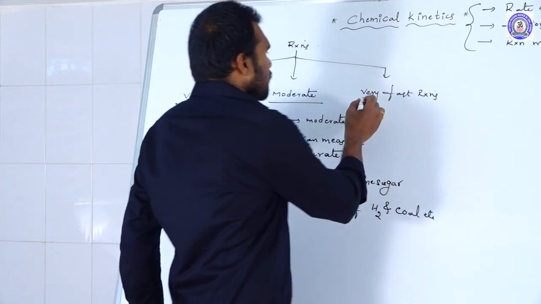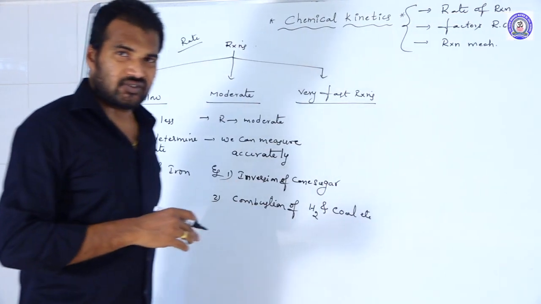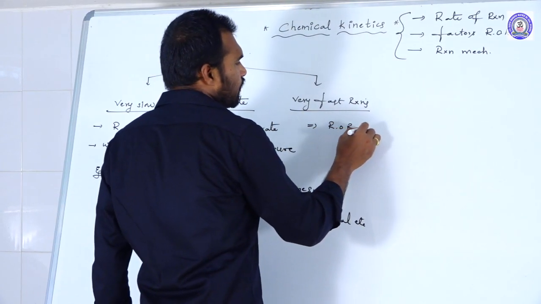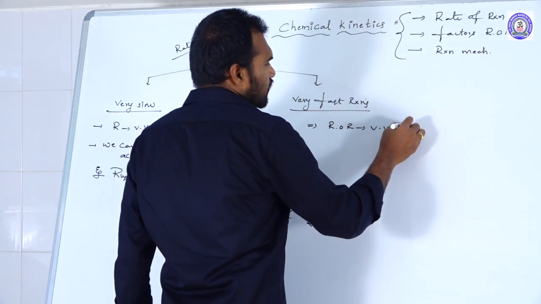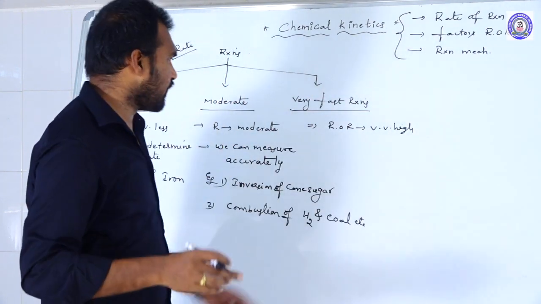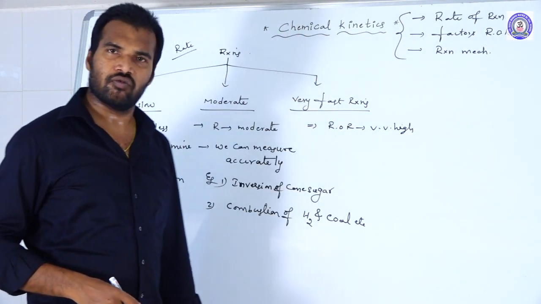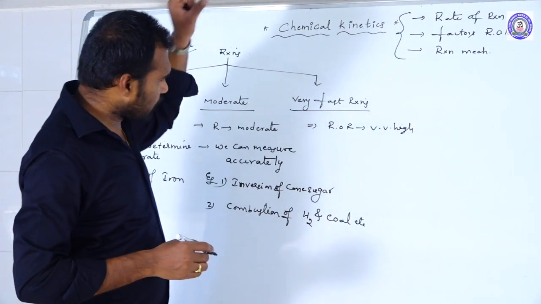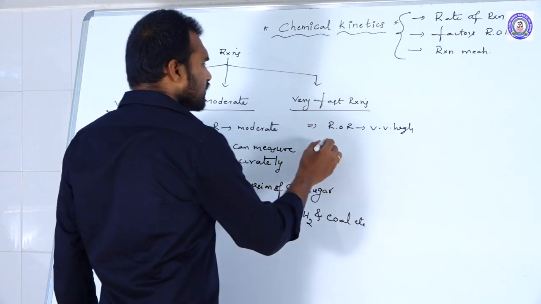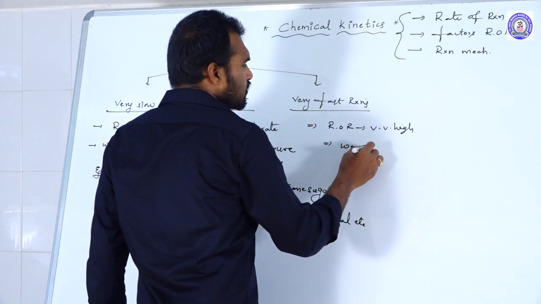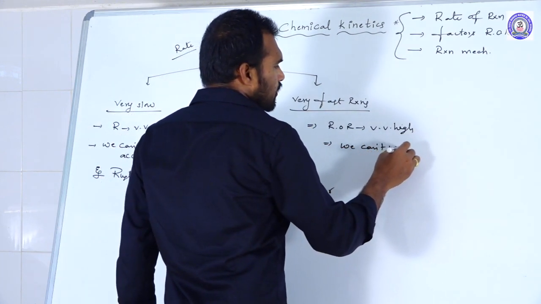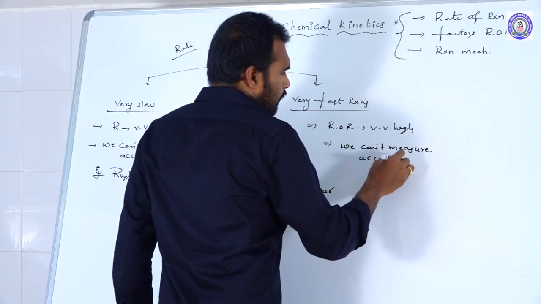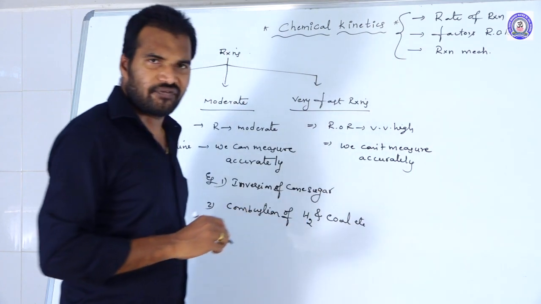Next, coming to the last one, very fast reactions. As the name itself says, these are reactions whose rate is very high. Within a fraction of a minute or a fraction of a second the reaction will be over. Those we call very fast reactions, and because of the high rate, this rate also cannot be measured accurately.